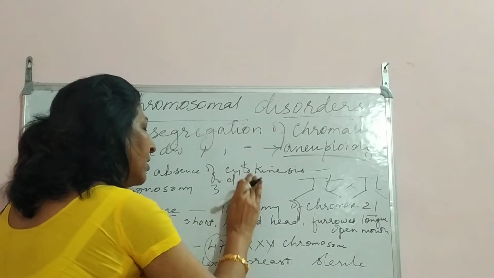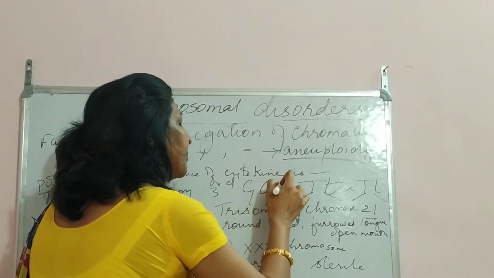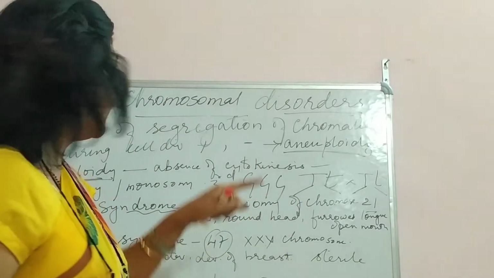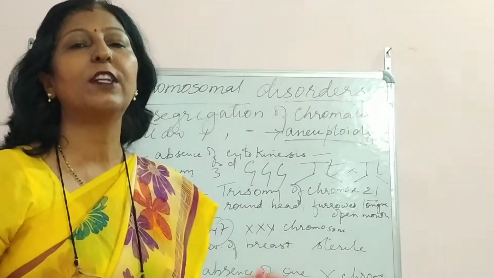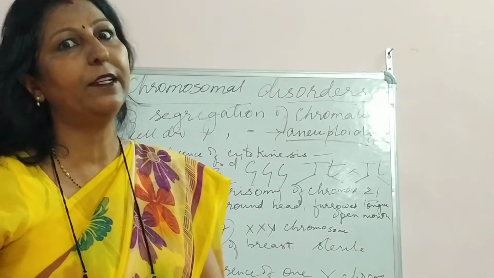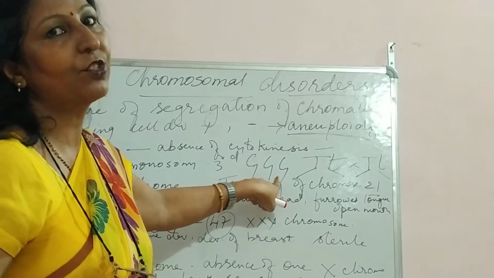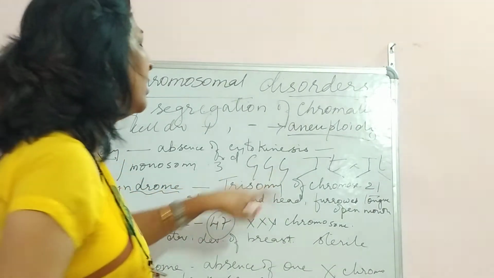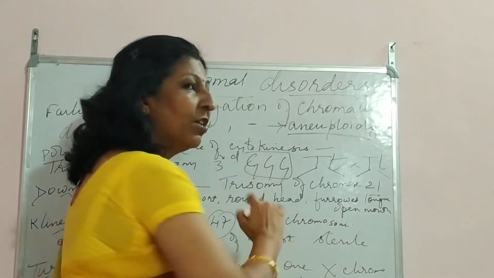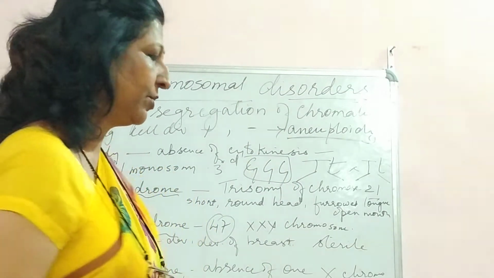While if the third one has got three, as I told you, segregation does not take place, it may lead to addition, it may lead to subtraction also. So here, an addition of one extra chromosome at this particular place will be known as trisomy. So monosomy and trisomy, I hope you understood. Got it?